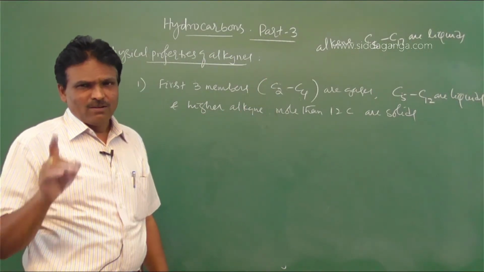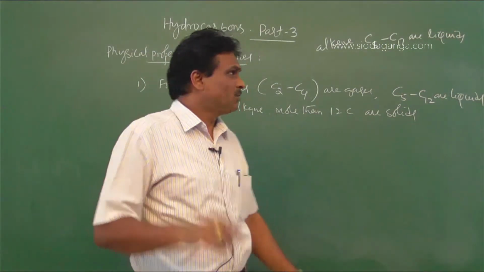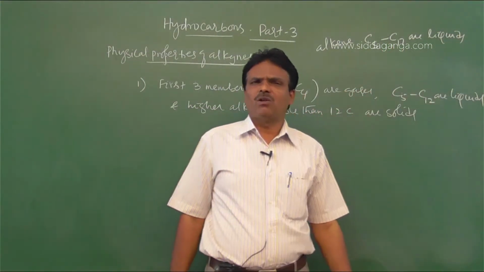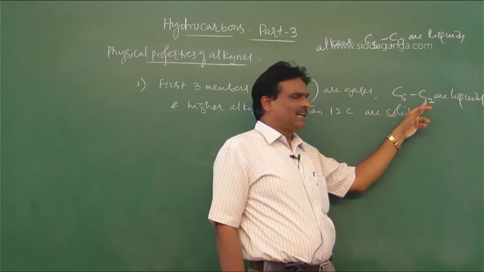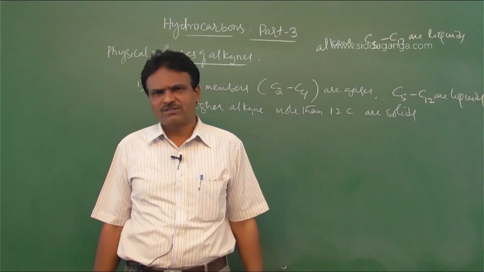Alkenes with 5 to 17 carbon atoms are all liquids, but alkynes with 5 to 12 carbon atoms are liquids.